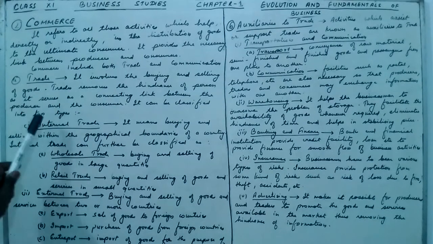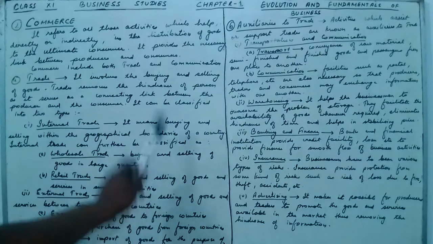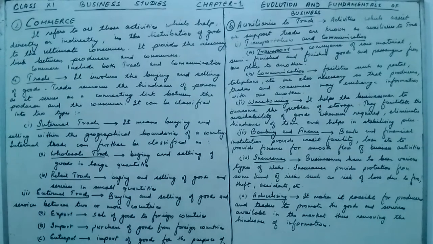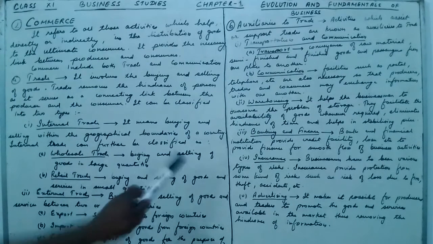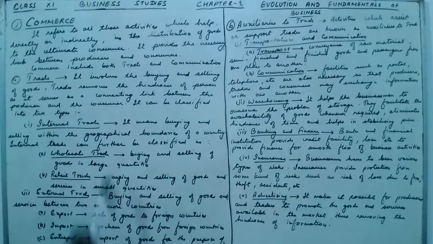Now there are two types of trade, internal trade and external trade. When the buying and selling is done within the geographical boundary of the country, or within its own country, that is called internal trade. It is of two types, wholesale and retail. Wholesale trade, when buying and selling of goods is done in a large quantity. When buying and selling of goods is done in small quantity, that is called retail trade.